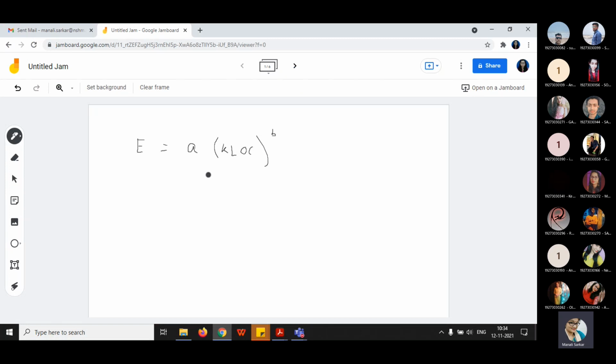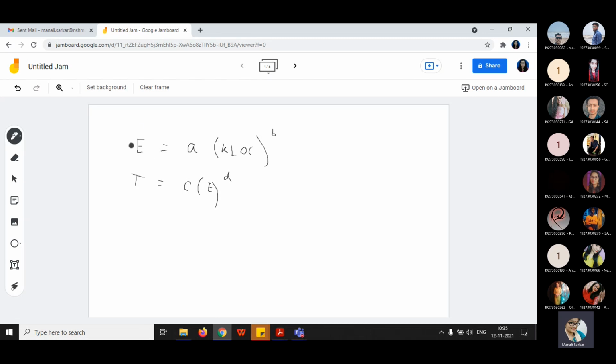Now, if you have calculated the effort, from that you can calculate the time of development. The time of development will be C into the effort you have calculated, to the power D. T is the time of development and E is the effort.